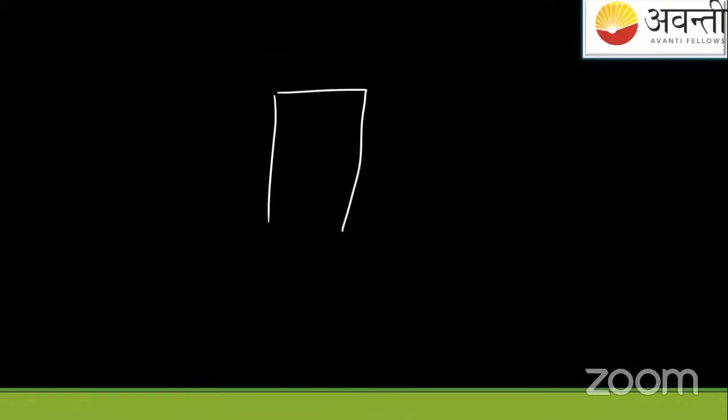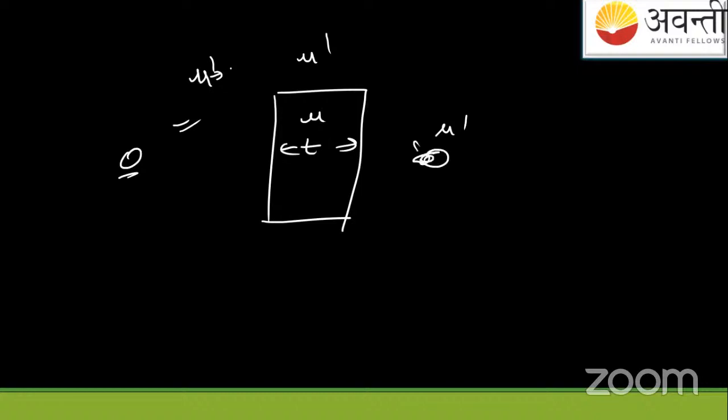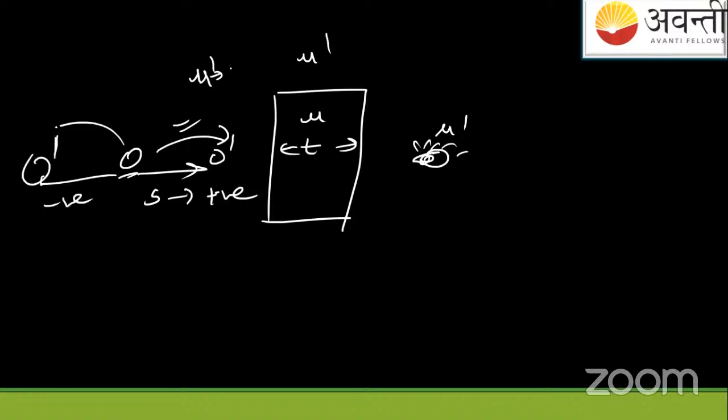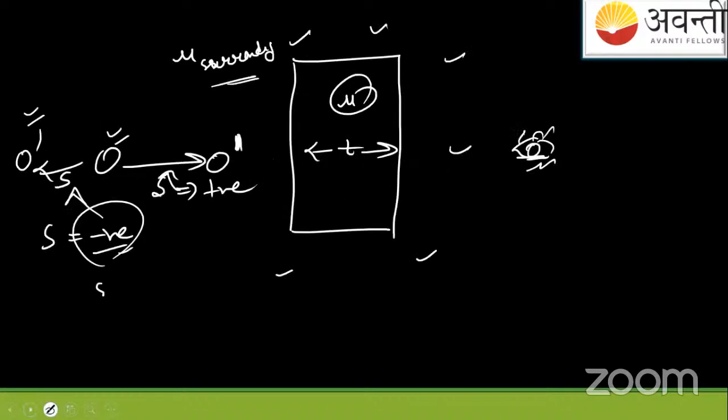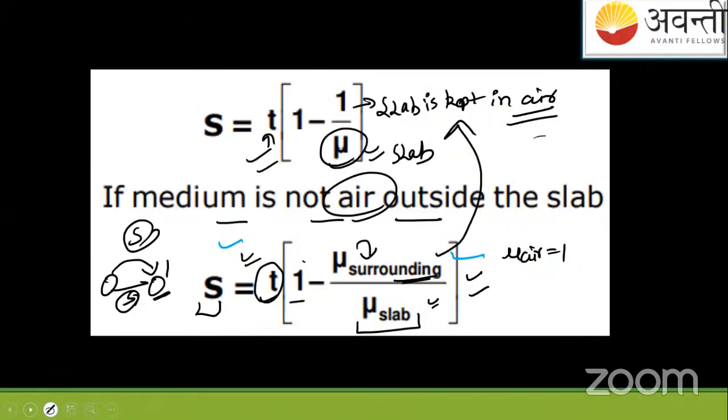If this is a slab of thickness T, having refractive index mu, and mu dash is the refractive index of the surrounding medium. So if you see the object from here with your eyes, if the shift comes positive, it means the location is here. If the shift comes negative, it means the object is here from the original position. So these are simple sign conventions. Is it right, Sneha? I hope it's clear. That's good, okay? So now let us move towards the question fast.